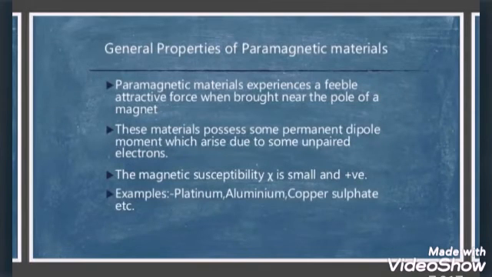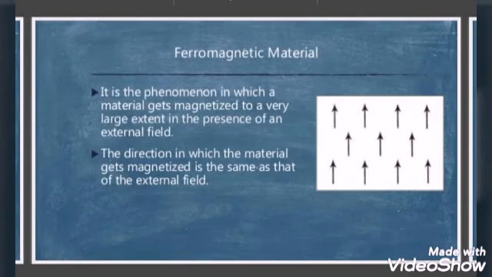And last we can study ferromagnetic materials. Let us know what are ferromagnetic materials. It is the phenomenon in which a material gets magnetized to a very large extent in the presence of an external field. The direction in which the material gets magnetized is the same as that of the external field.